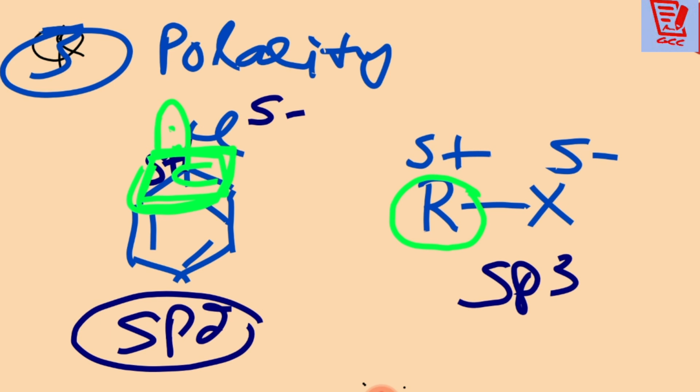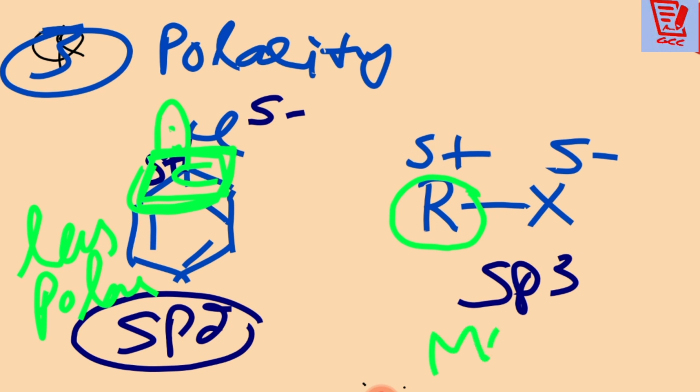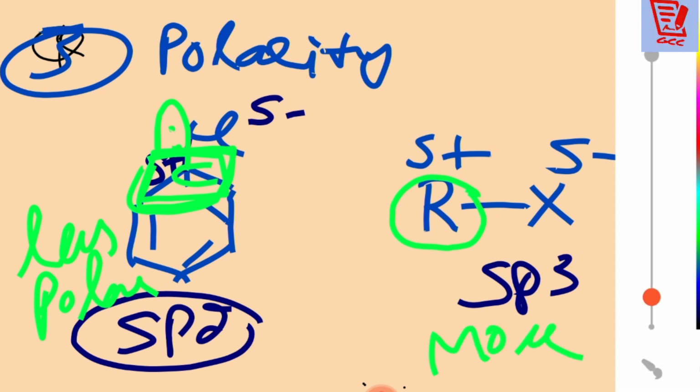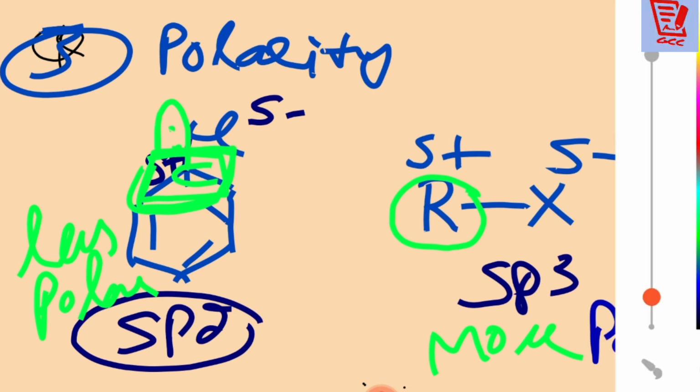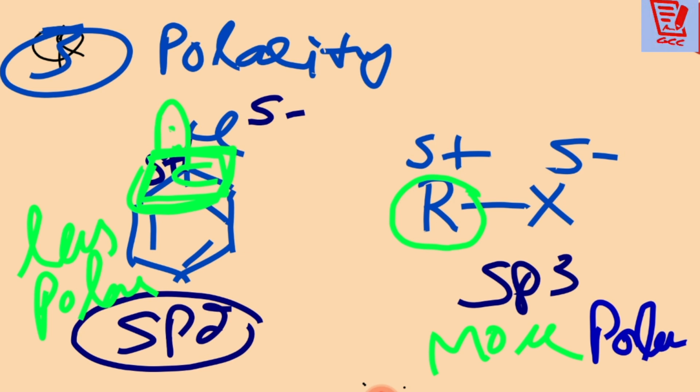Is that clear? Therefore the C-Cl bond in aryl halide is less polar, okay, but here it will be more polar. Now I think you understood why it is more polar. It is more polar because here this carbon's electronegativity is low, so it can release the electron very very easily.